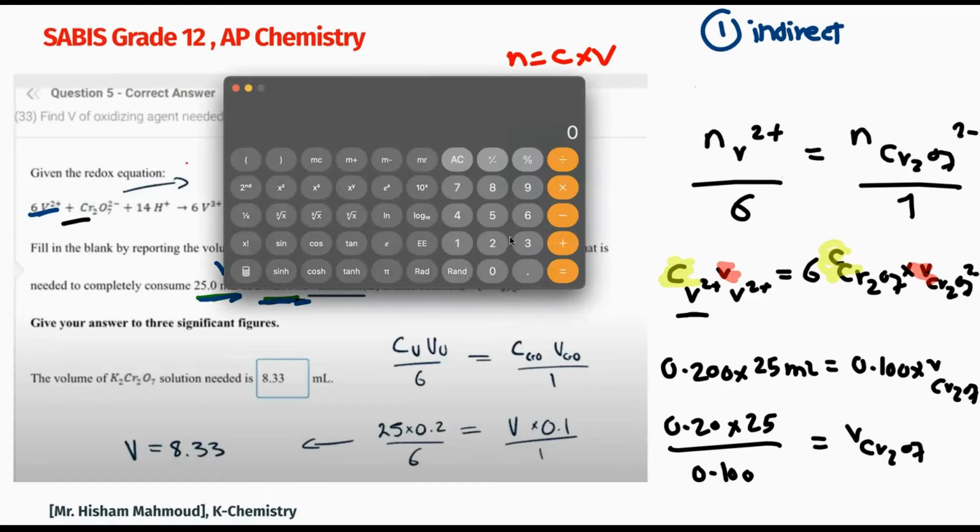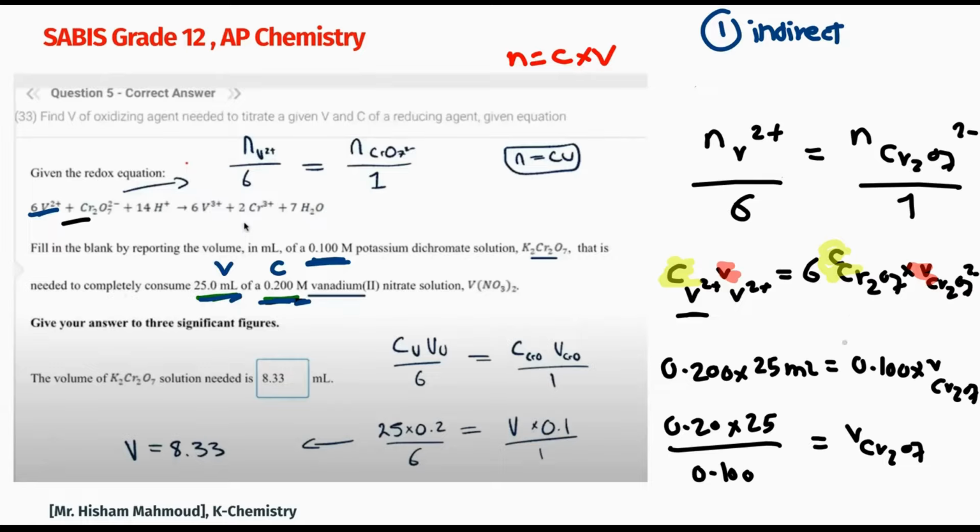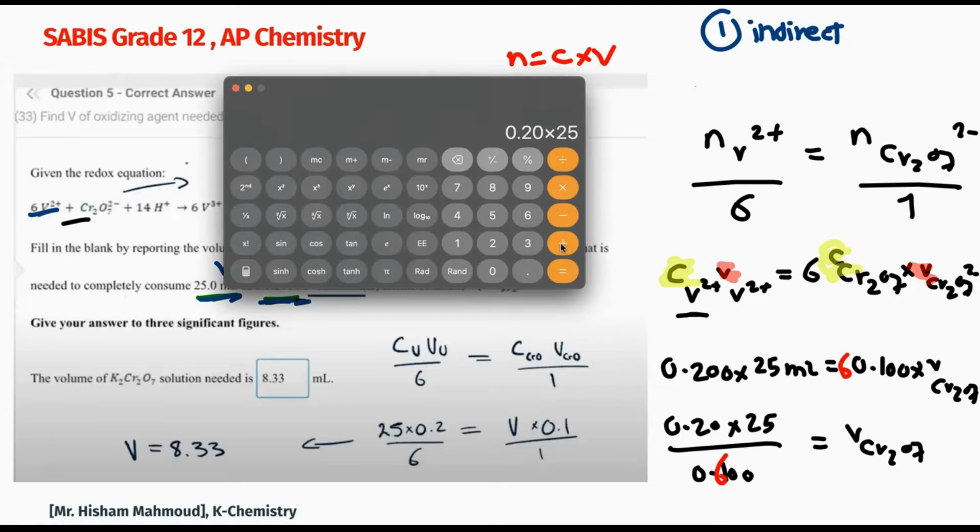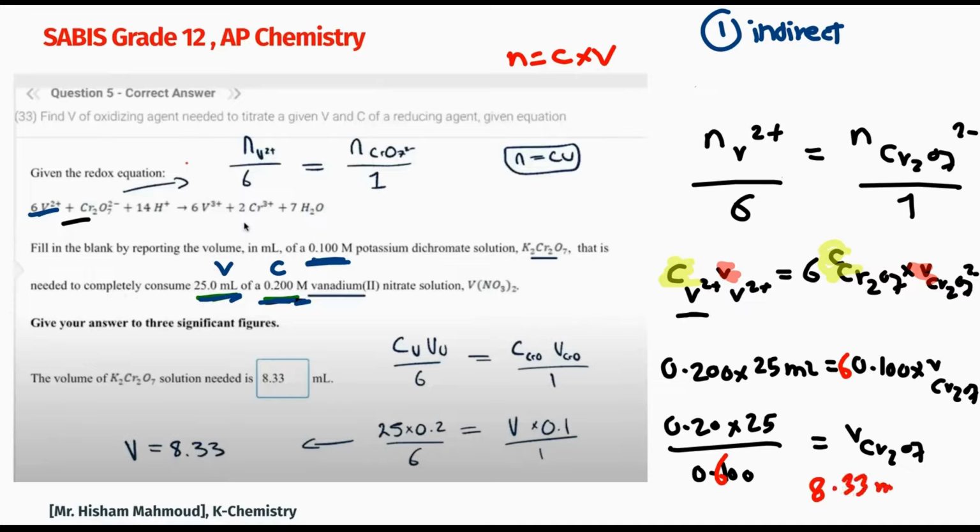So I will say 0.20 multiplied by 25, and divide this by 0.100. What is the 6? Where is the 6? Did we forget the 6? We wanted to set up for 6 and then we forgot it. Here is a 6 here. So that's 0.100 times 6. So 0.20 multiplied by 25 and then divided by 0.600 is equal to 8.33 milliliters, the same as before.